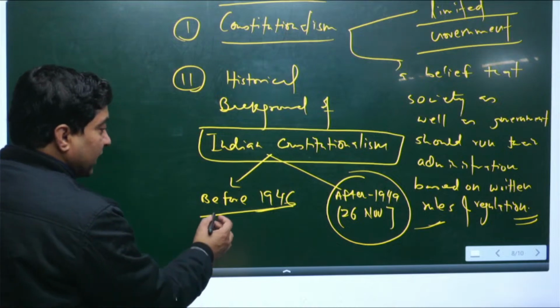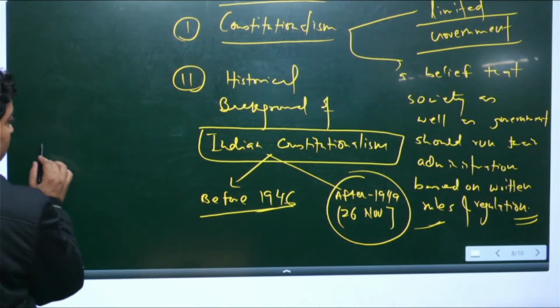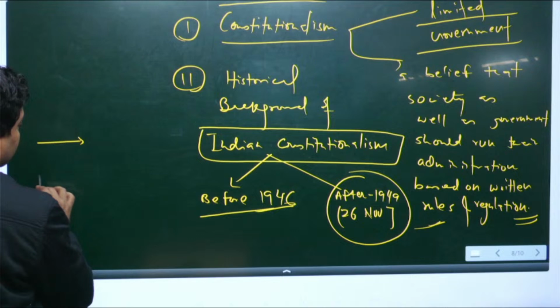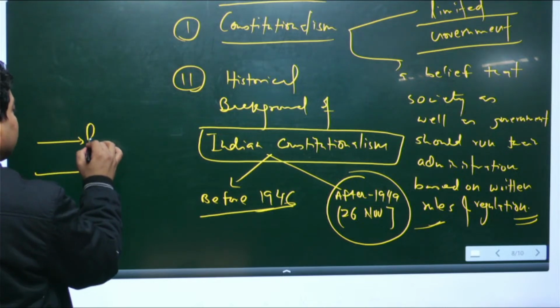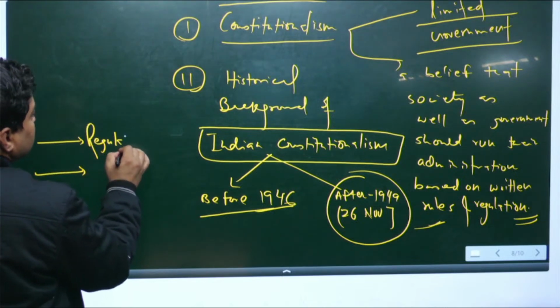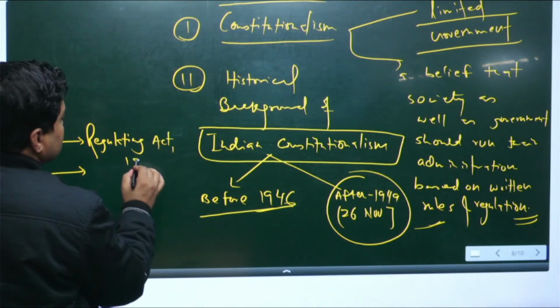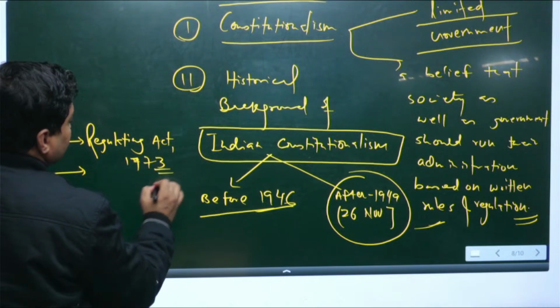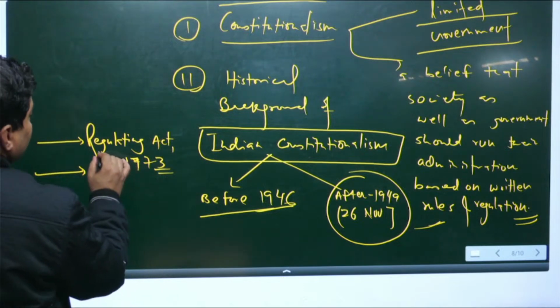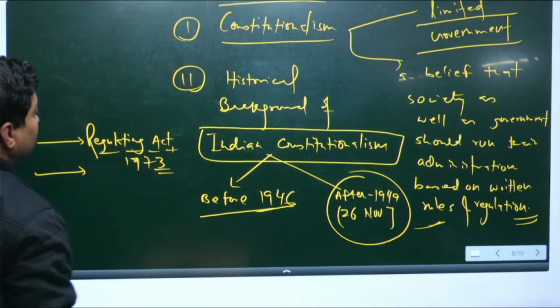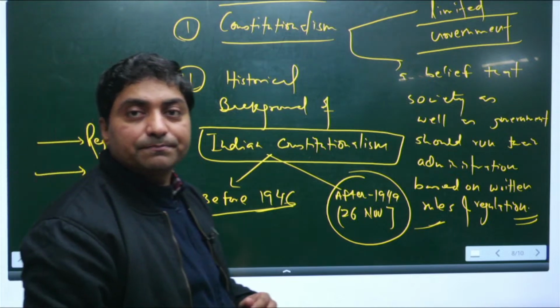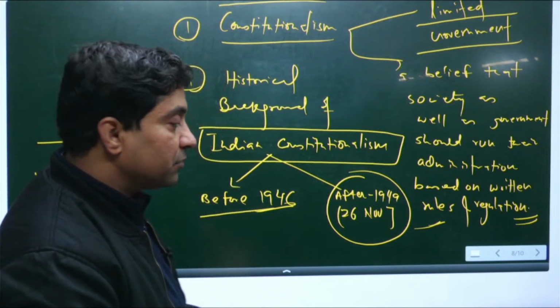Now before 1950, we can see there are many acts. For example, the Regulating Act 1773. This act basically was the first in order to regulate India by the company.